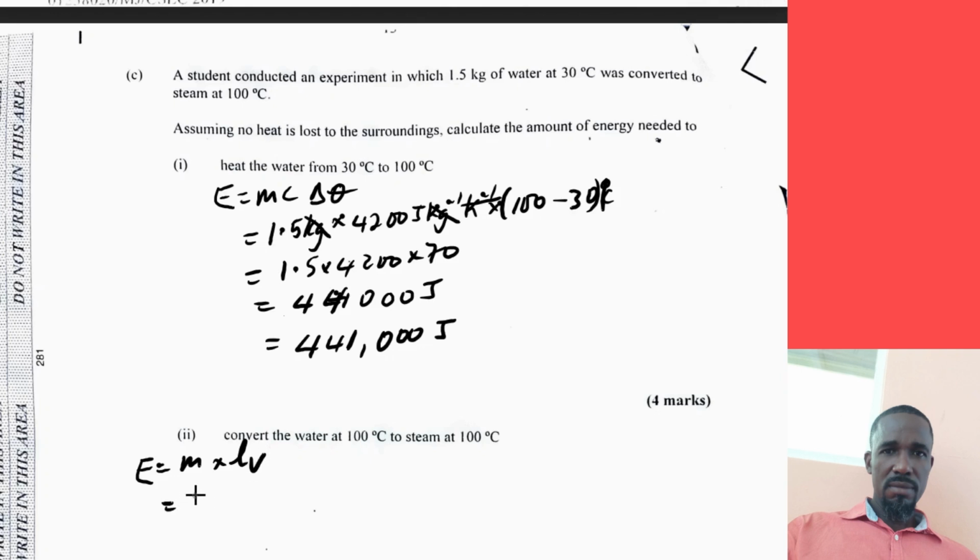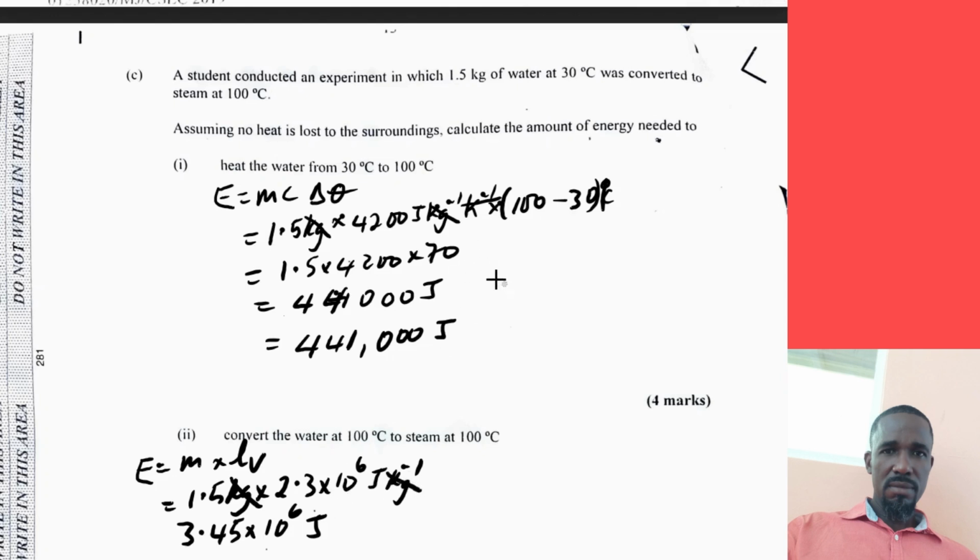The mass of the water again is 1.5 kilograms multiplied by the latent heat of vaporization, which is 2.3 times 10 to the 6 joules per kilogram. When we multiply that, we get 3.45 times 10 to the 6 joules. Again, we end up with joules because kilogram will cancel kilogram here.